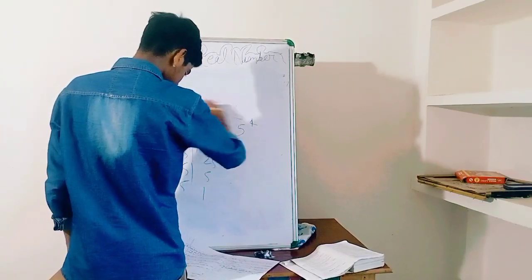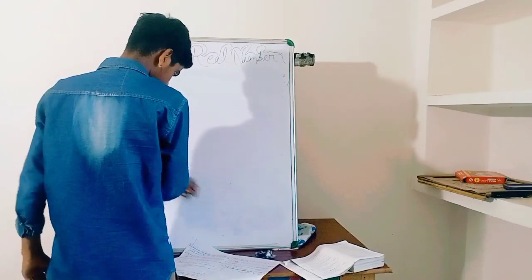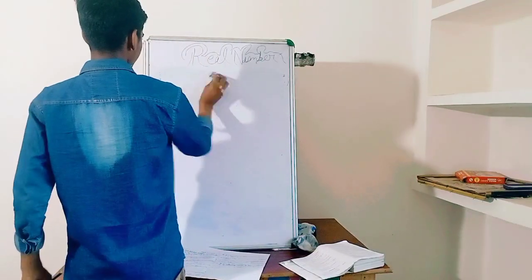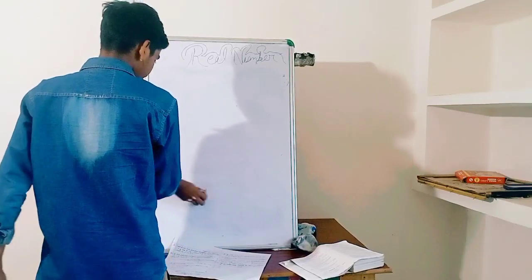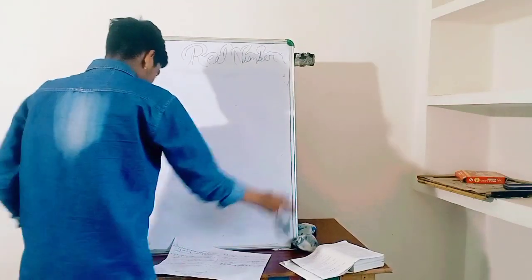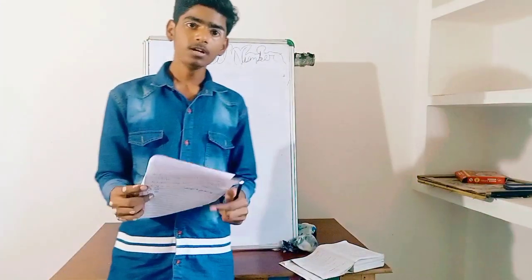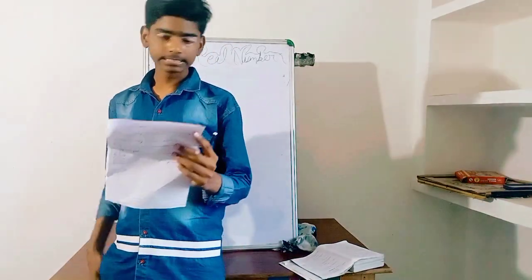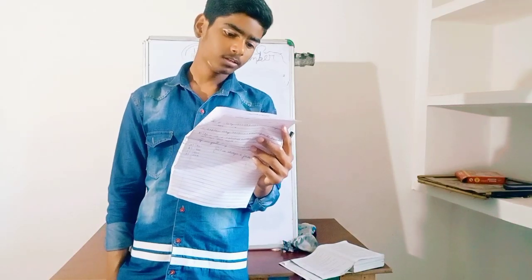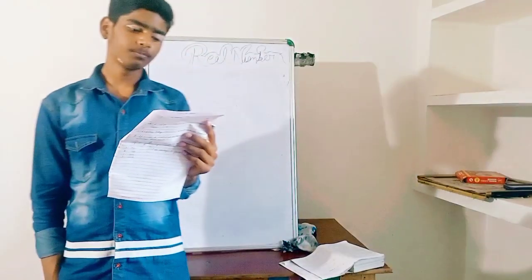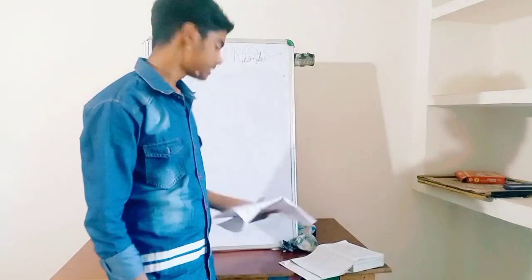And this question has come in the CBSE 2021-2022. This question is also in 2021 and 2022. So let's discuss this question. P and Q are two positive integers such that P equal to P to the power 3, Q to the power 1, and Q equal to PQ, P to the power 2, Q to the power 2, where P and Q are the prime numbers. What is LCM of P and Q?